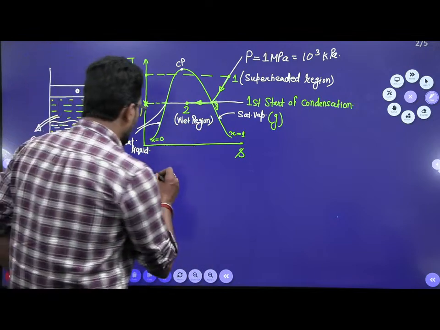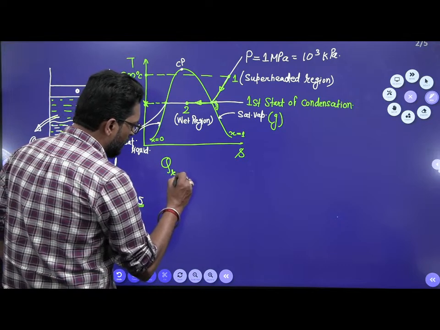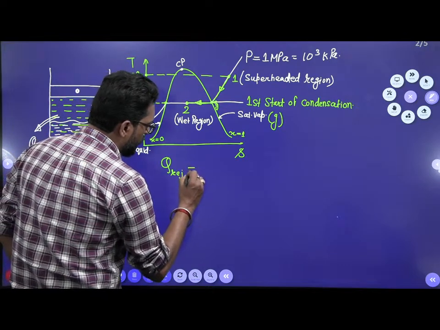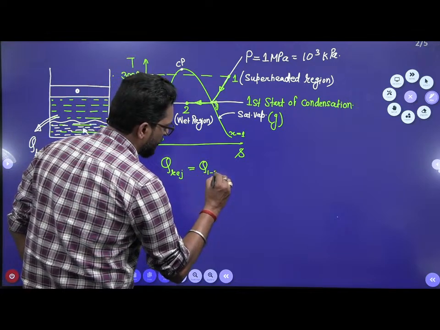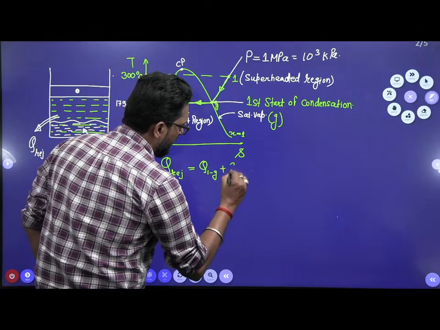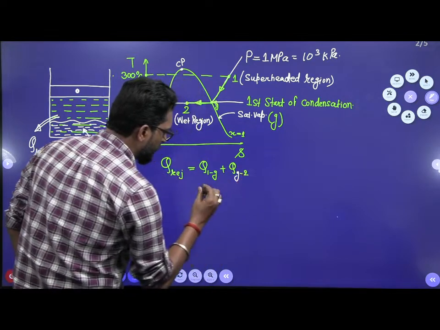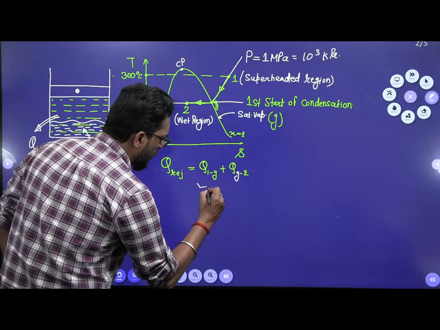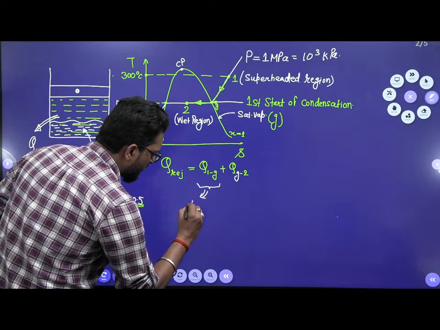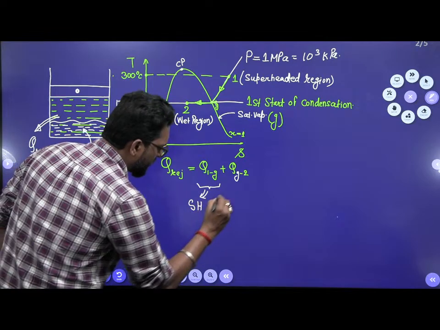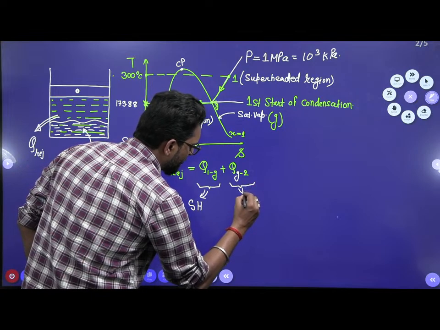So what is the total heat rejection? It is the heat rejection during process 1 to G plus the heat rejection during process G to 2. The 1 to G part is sensible heat rejection, and this is your latent heat rejection.